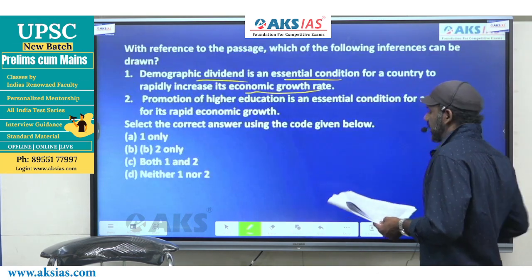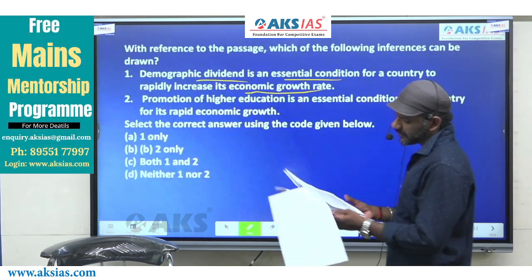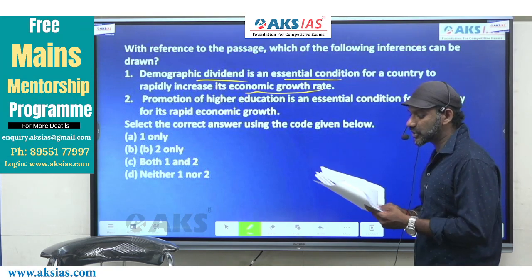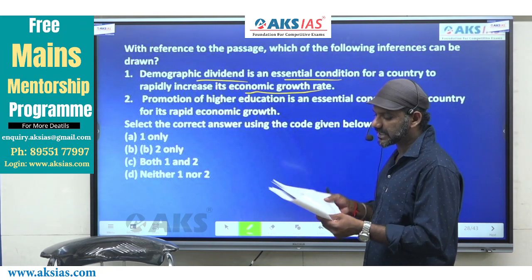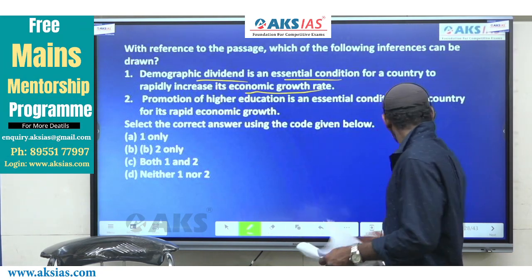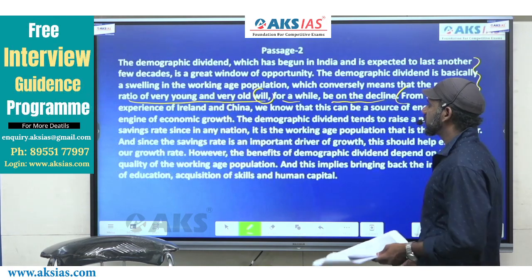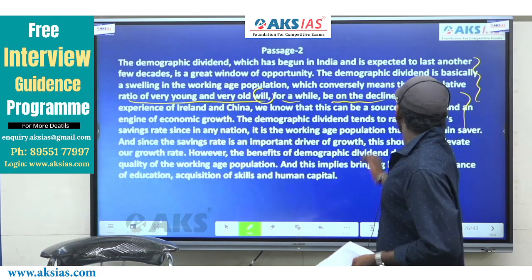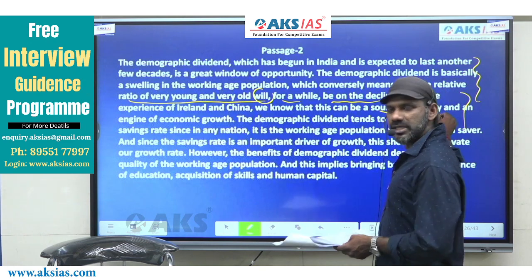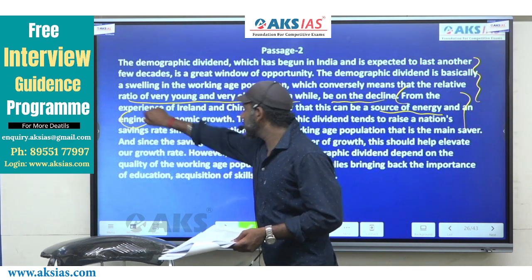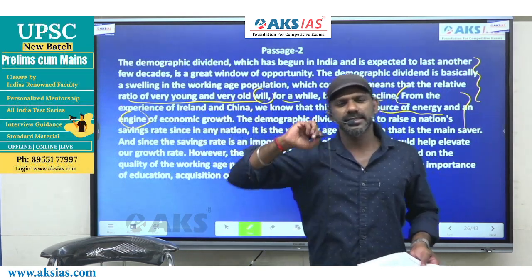1 says, demographic dividend is an essential condition for a country to rapidly increase its economic growth. The same thing is talked about in the passage as well. It is a source of energy and an engine of economic growth. Source of energy is okay.